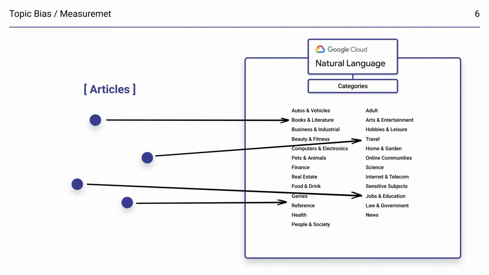Let's take a look at how we measure and try to combat each type of bias. In order to measure topic bias, we use the category analysis from Google NLP API, which takes the text input from the articles to categorize the text into categories shown on the right. There are many subdivisions in those categories which were too numerous to list. The categories align with the different types of news topics, which made it even more useful for us to use.